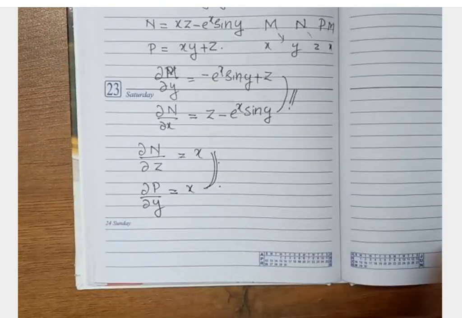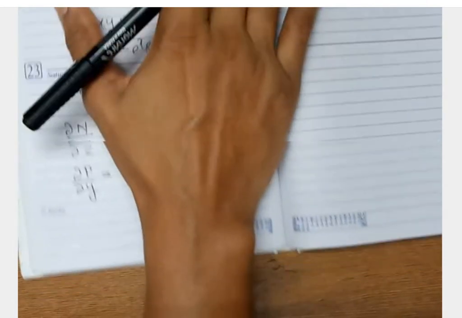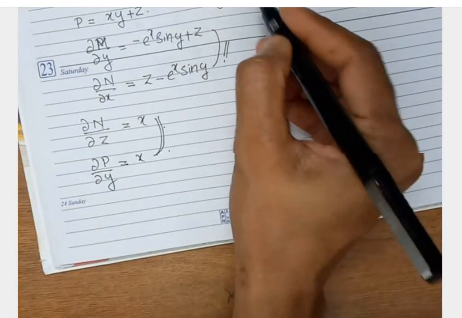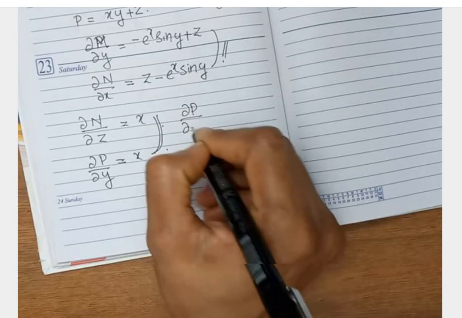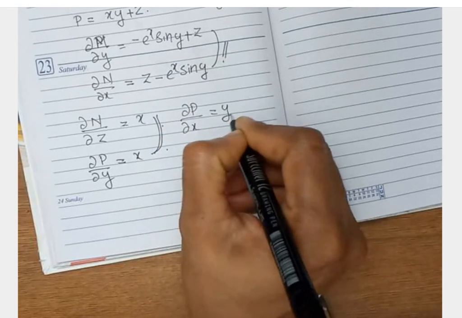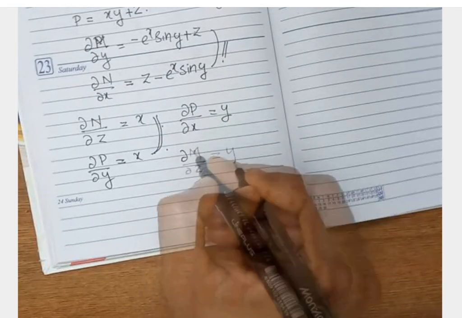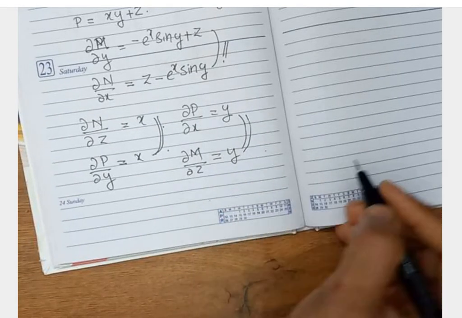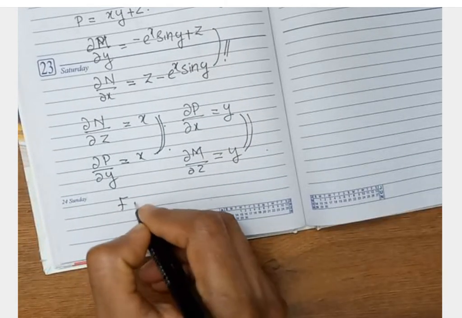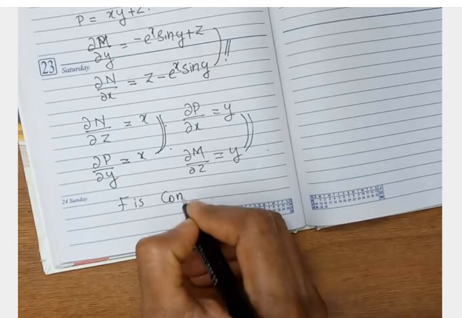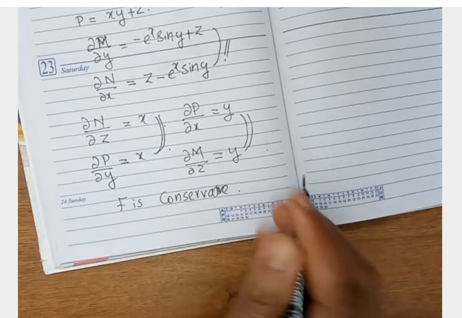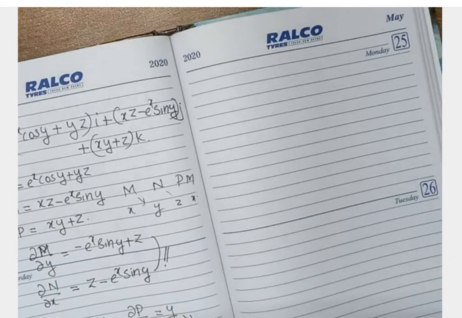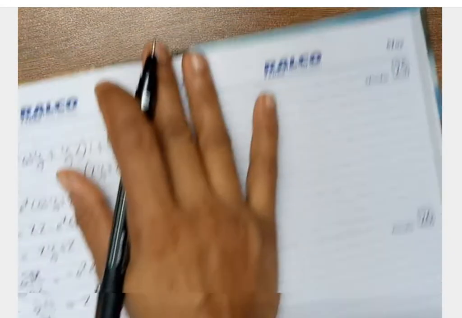Next is ∂P/∂x, which is equal to y, and ∂M/∂z is equal. So F is a conservative field, and we can find a scalar potential.